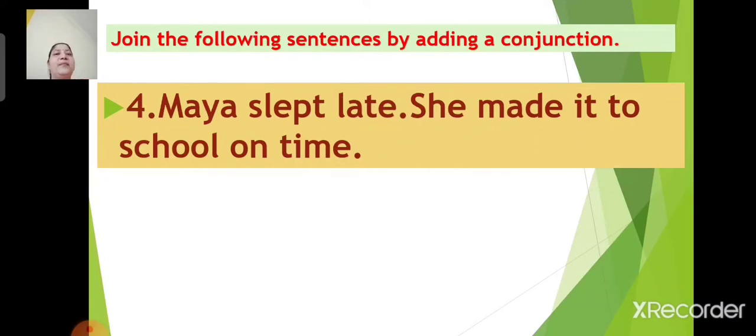Next, number 4. Maya slept late. She made it to school on time. Come on children, let us join these two sentences by adding a conjunction.